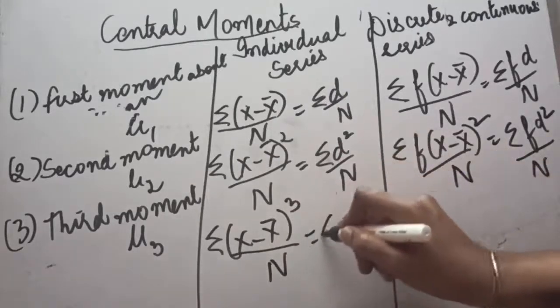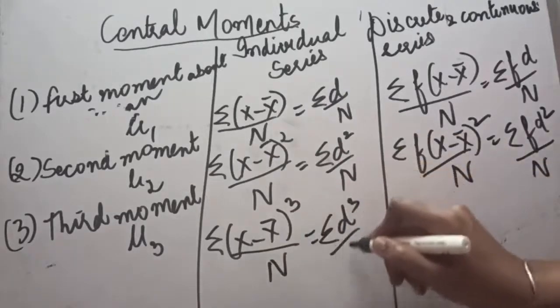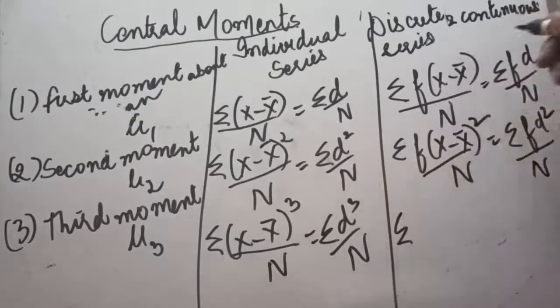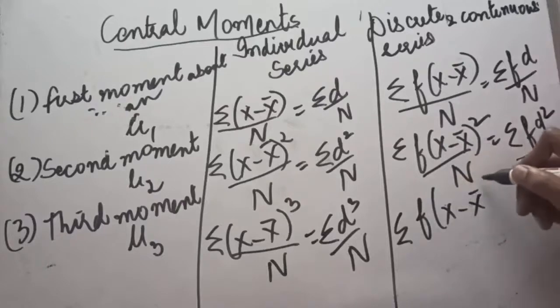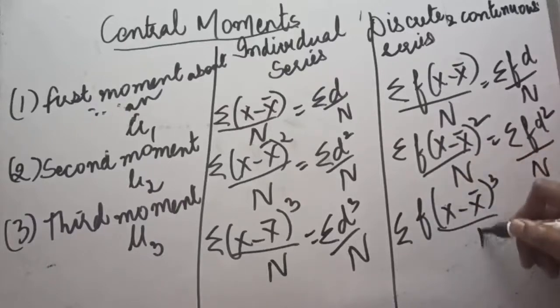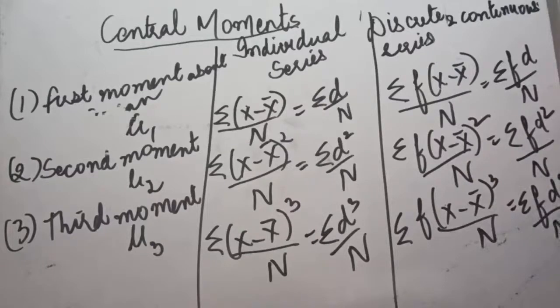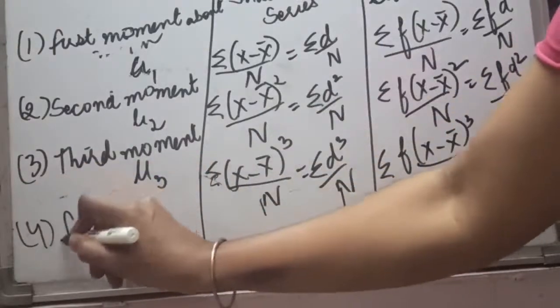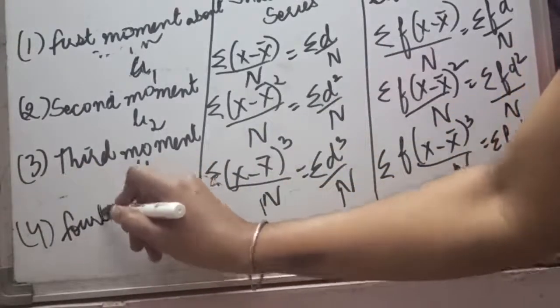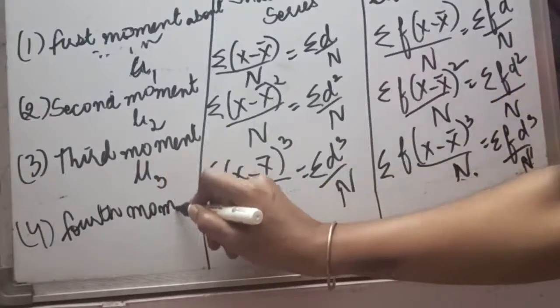So here we can write sigma d cube upon n, and if the series is discrete or continuous, sigma f into x minus x mean cube divided by n, that is sigma f d cube divided by n. Now if you have been told to calculate the fourth moment, its calculation will also be like what we have done.